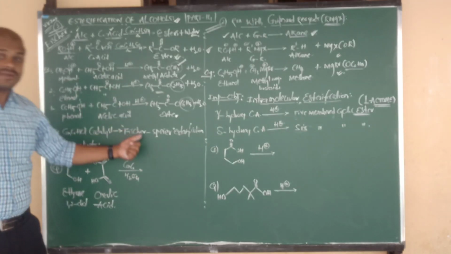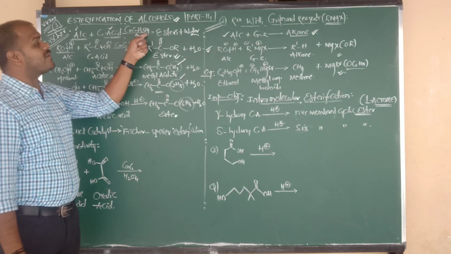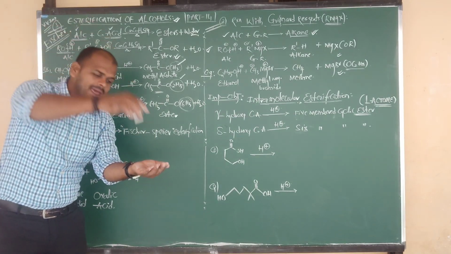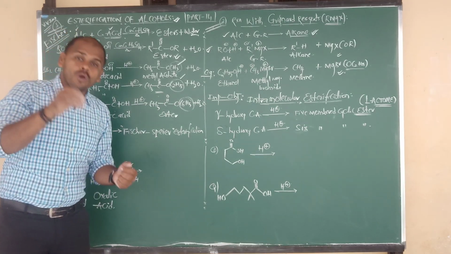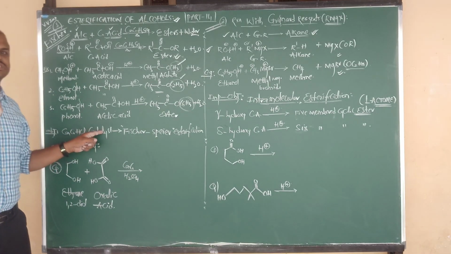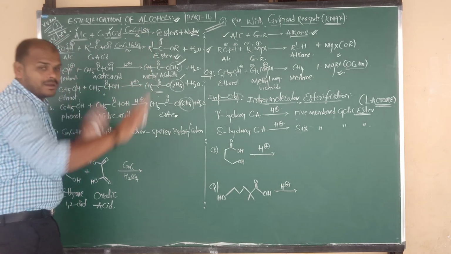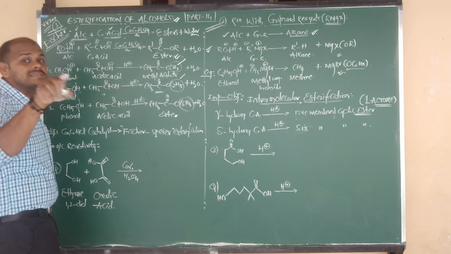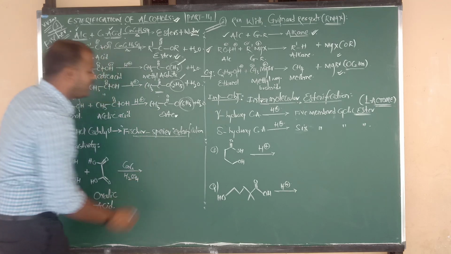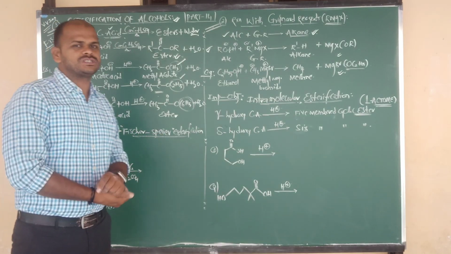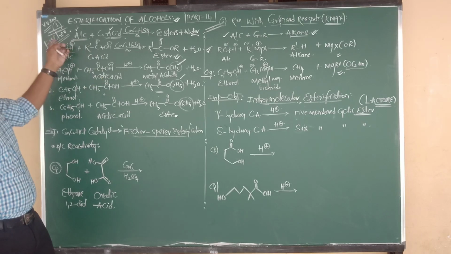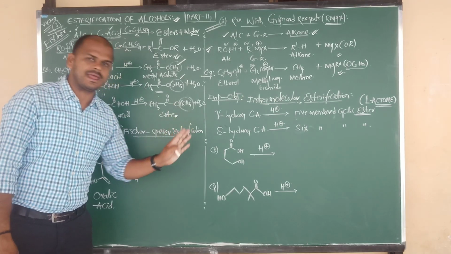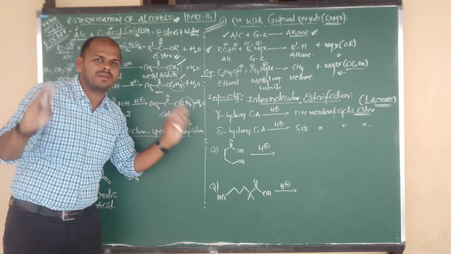In this esterification reaction, sometimes instead of concentrated sulfuric acid, in place of H2SO4, we can add HCl as a catalyst. If we use concentrated HCl as a catalyst, the same reaction will take place, but we have to say that this is called Fischer-Speier esterification reaction. In case of H2SO4, just Fischer esterification. In case of HCl, Fischer-Speier esterification reaction. Again reactant to product, everything will be same.